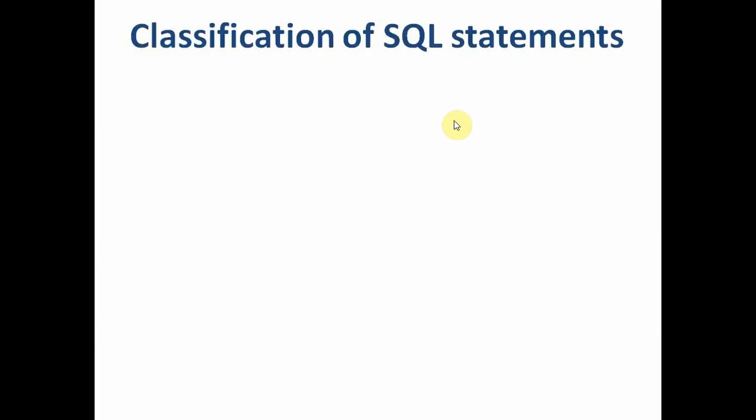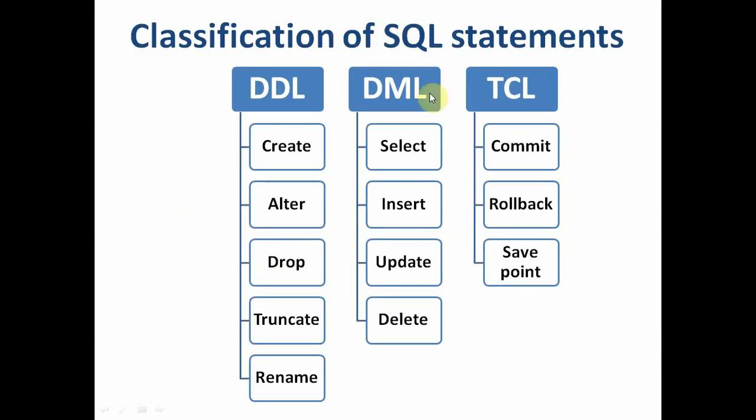So let us see that with the help of a small diagram. The DDL commands are create table, alter table, drop table, truncate, rename. The data manipulation language commands are select, insert, update, delete. And transaction control language commands are commit, rollback and savepoint. We will be studying all these commands one by one.